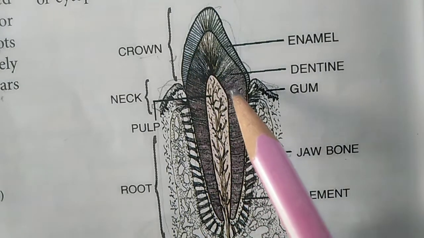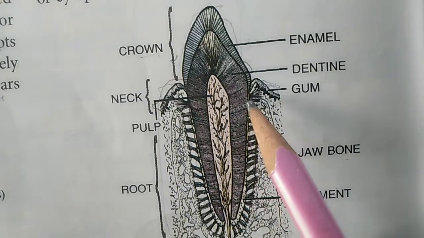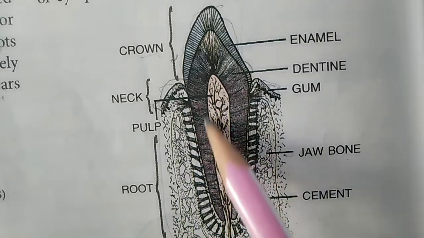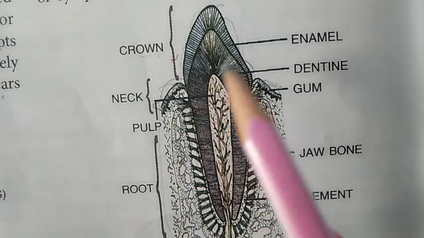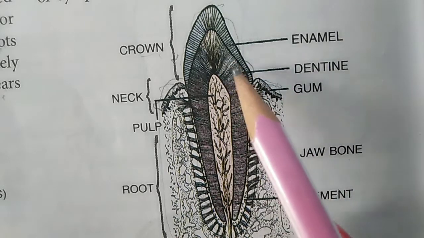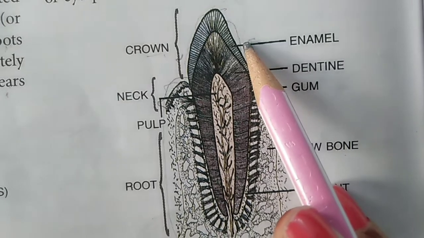Then the second one is this portion, called the dentine portion. This dentine portion forms the bulk of the tooth, because you can see that it is present throughout the tooth. And this dentine is also harder than bone, but it is not harder than enamel.